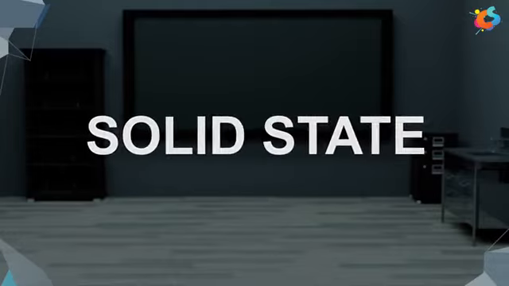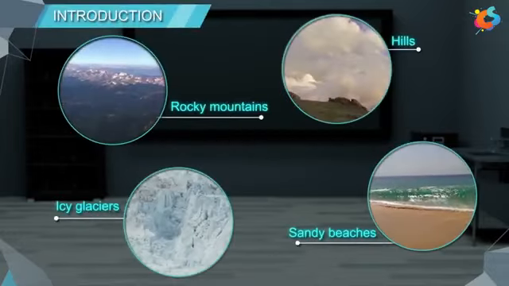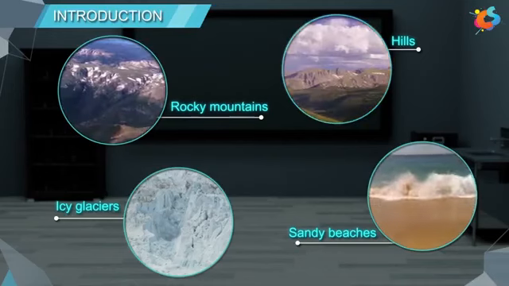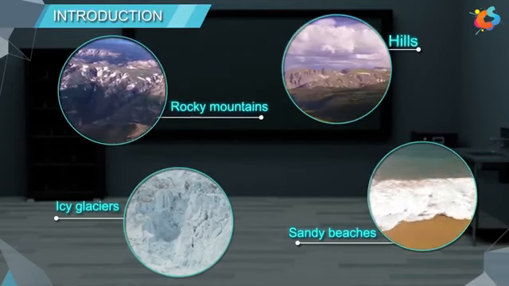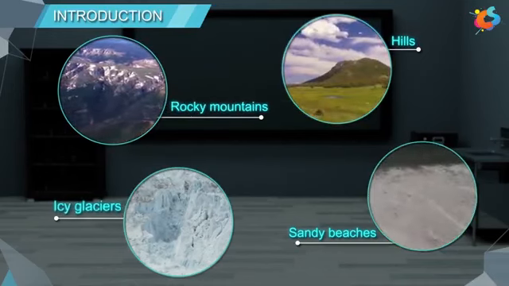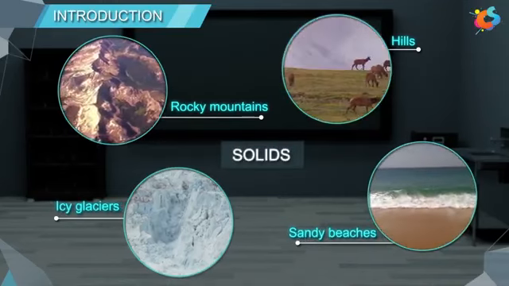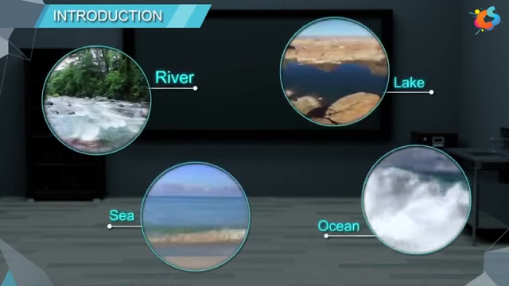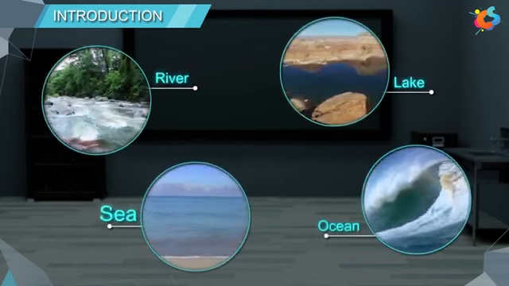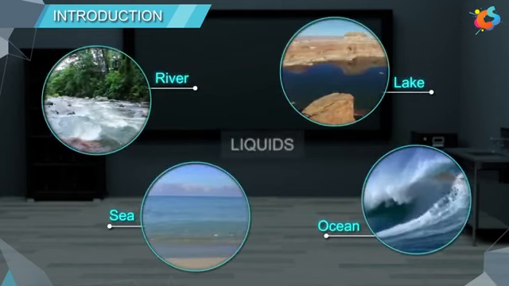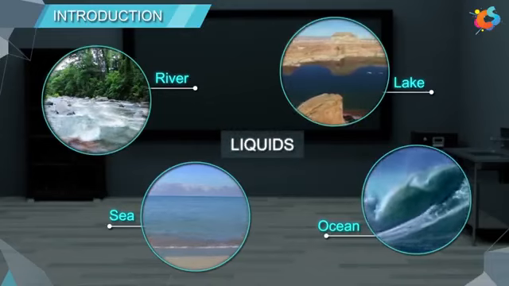Solid state. Introduction. In nature, we come across rocky mountains, hills, icy glaciers, and sandy beaches, which are all solids. Rivers, lakes, seas, and oceans are all liquids.